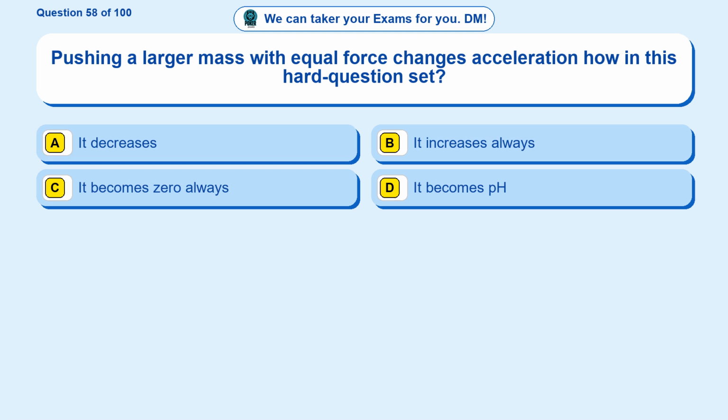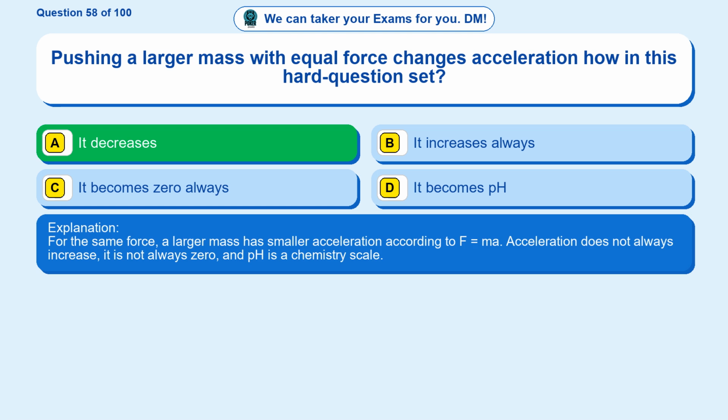Question 58. Pushing a larger mass with equal force changes acceleration how in this hard question set? Option A, it decreases. Option B, it increases always. Option C, it becomes zero always. Option D, it becomes pH. The correct answer is option A, it decreases. For the same force, a larger mass has smaller acceleration according to F equals ma. Acceleration does not always increase, it is not always zero, and pH is a chemistry scale.